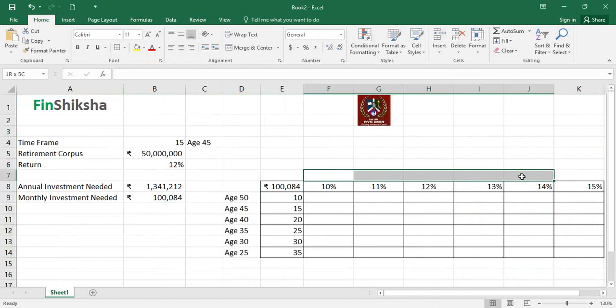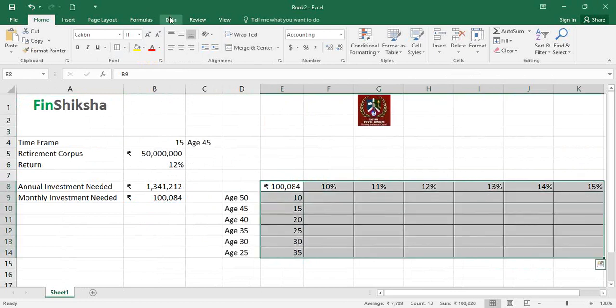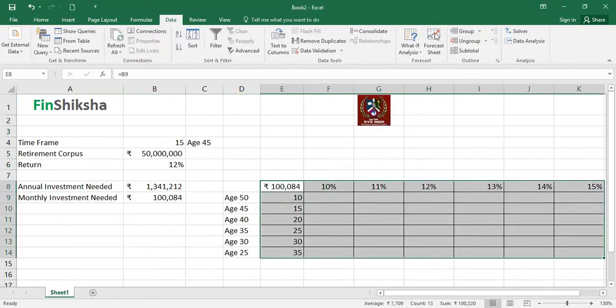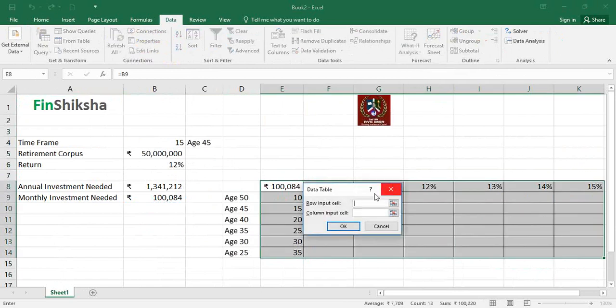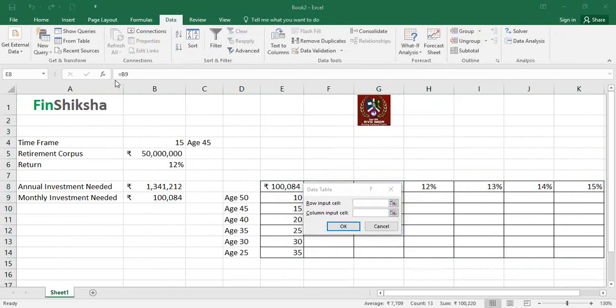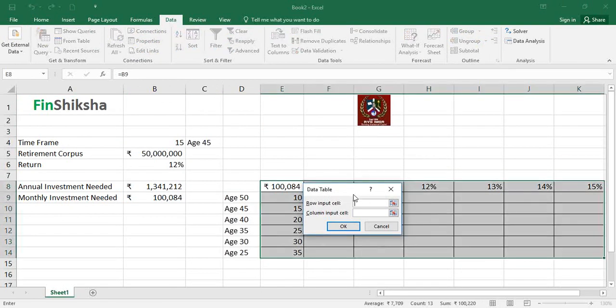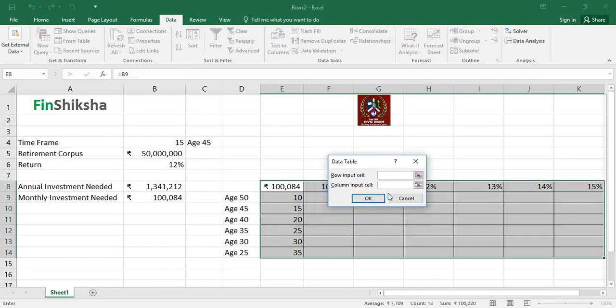And this, remember, we are looking at the monthly investment needed for these many number of years to be invested, right? Now what do I do? As in the data table functionality, I will select this, go to data, right? In data, we have what if analysis and we have a data table. So there is a row input cell and there is a column input cell, right?